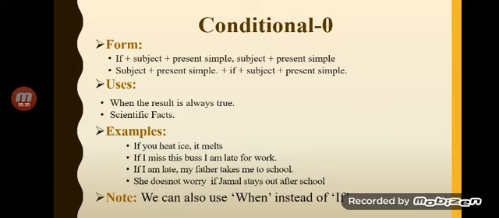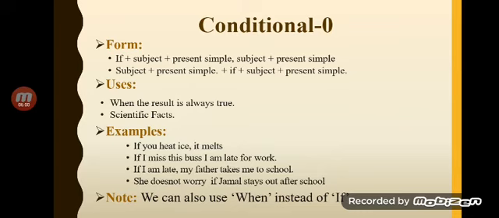And if we reverse that, we bring the main clause to the beginning of the sentence, then definitely there would be a subject. It could be she, present simple, she doesn't worry. Please note down the last one: if she doesn't worry, plus if Jamal, subject, plus present simple, stays out after school.